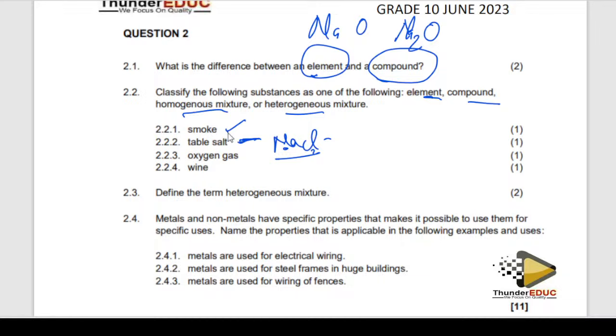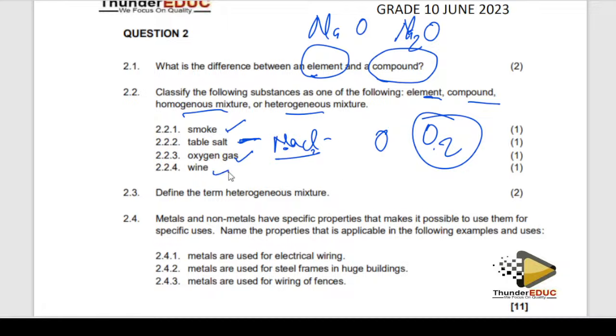Smoke. Smoke is a mixture. But is smoke the same color? No. It has different particles, meaning that it is a heterogeneous mixture. What about oxygen gas? They are not saying oxygen atom, they are saying oxygen gas. So this is a pure element. Yes, it is a molecule, but it is made up of one thing.